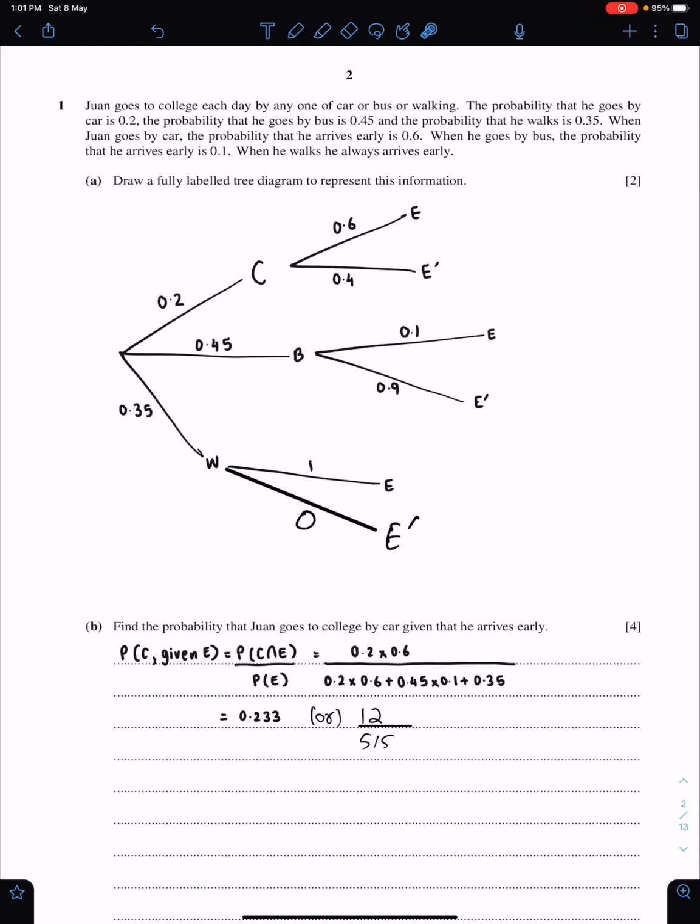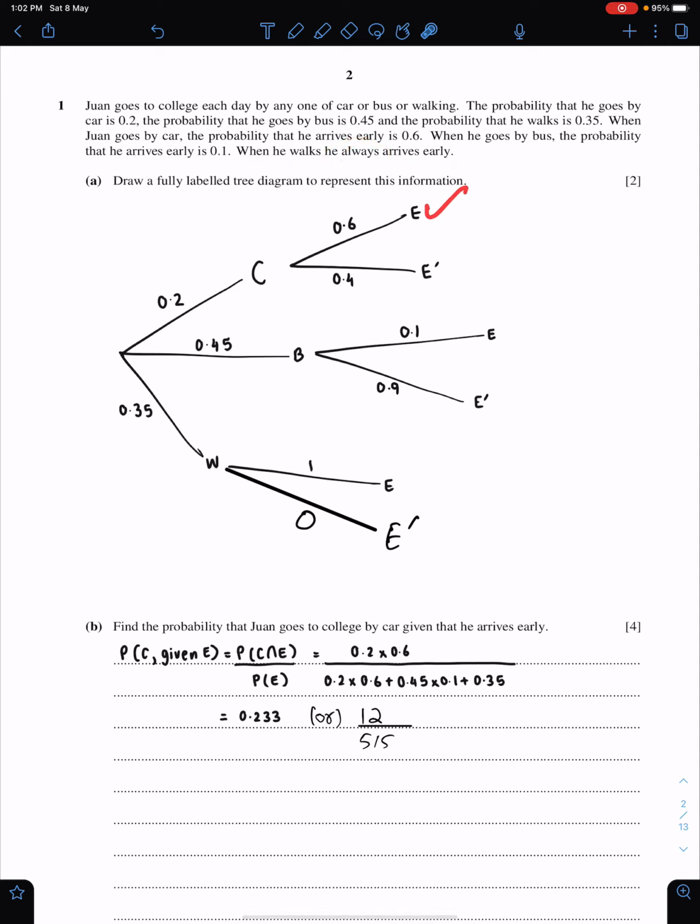Question number one. John goes to college each day by car or bus or walking. These are three ways: car, bus, or walking. The probability that he goes by car is 0.2. The probability that he goes by bus is 0.45, and the probability that he walks is 0.35. When he goes by car, the probability that he arrives early is 0.6. When he goes by bus, the probability that he arrives early is 0.1. When he walks, he always arrives early. Always means 1.